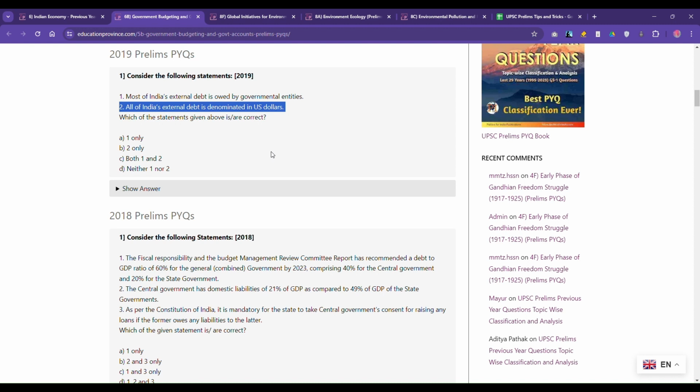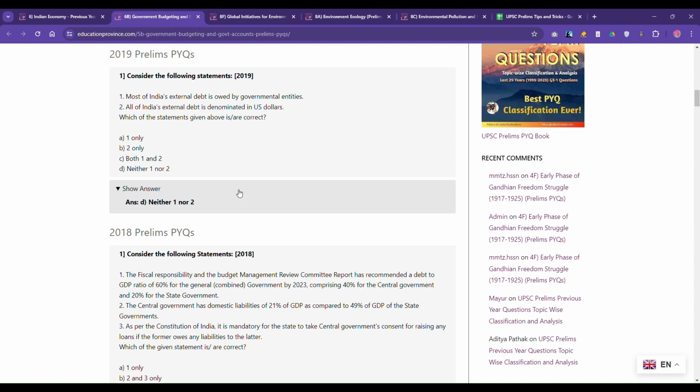It's again an extreme statement. All of India's debt. Even if one rupee is not denominated in US dollar, the statement will be false. The likelihood of the statement being false is very high. Therefore, we'll go with the logic that the statement is false. Yes, the second statement was false.